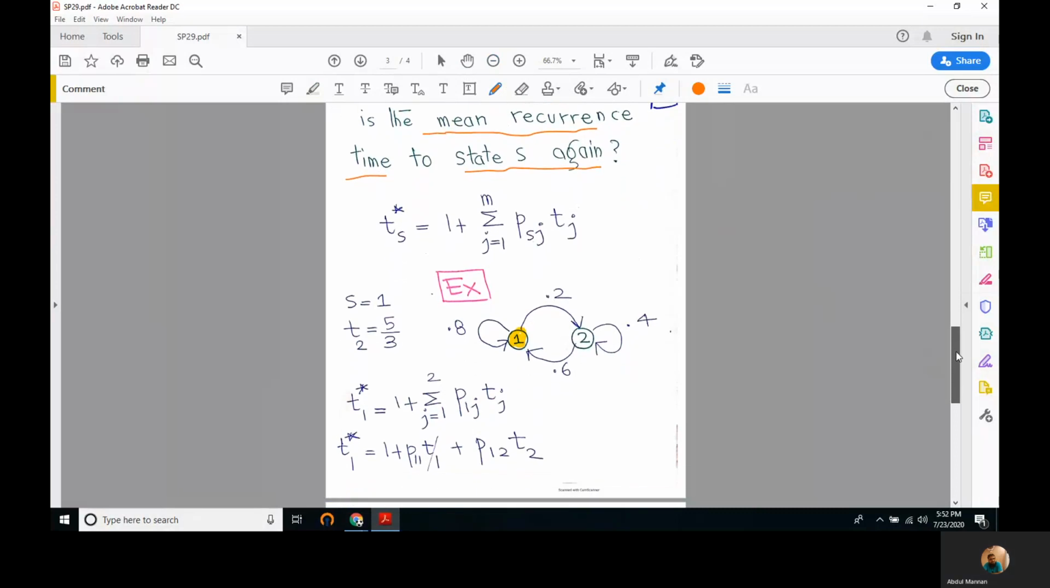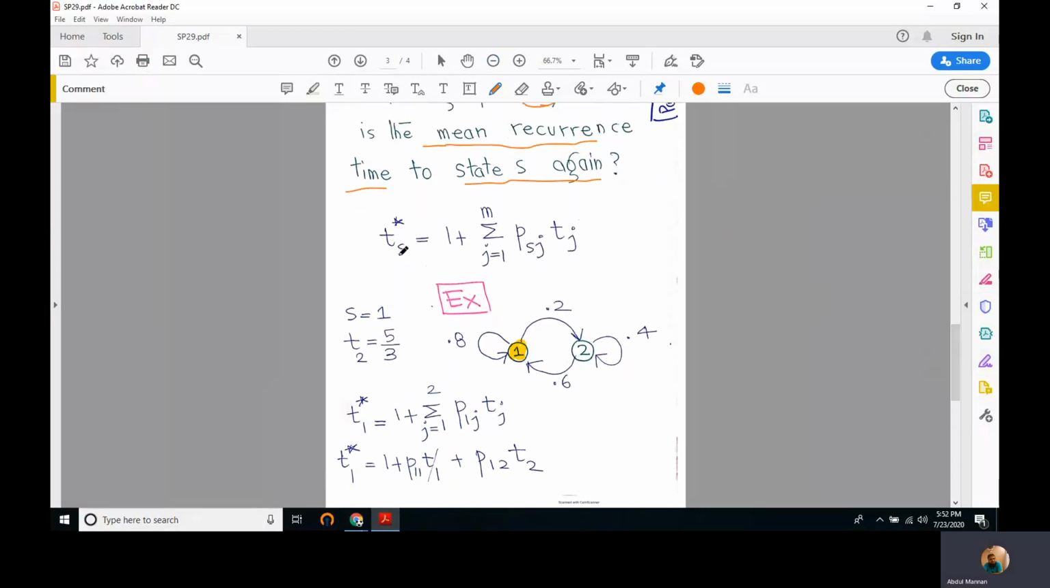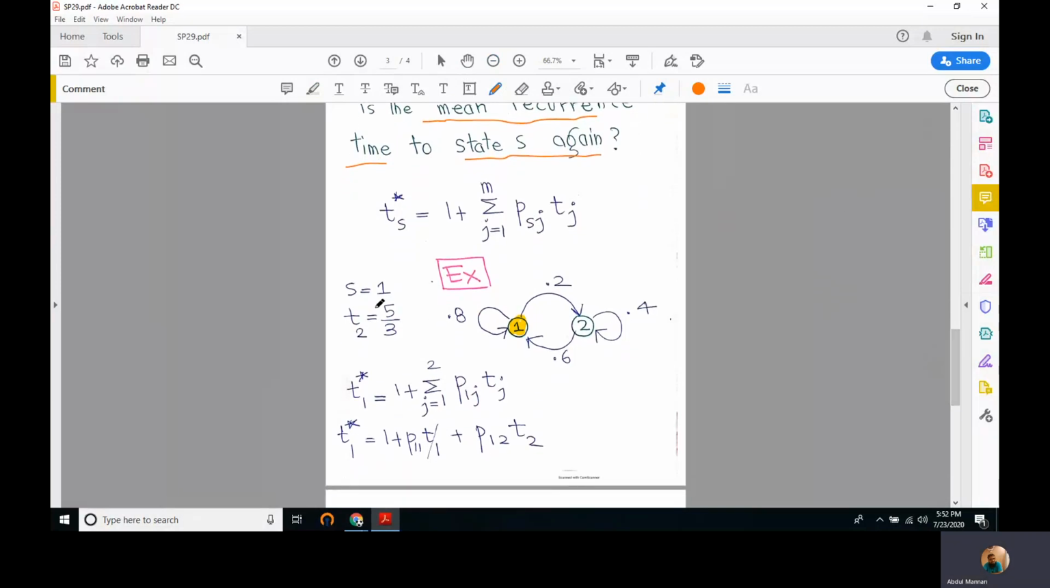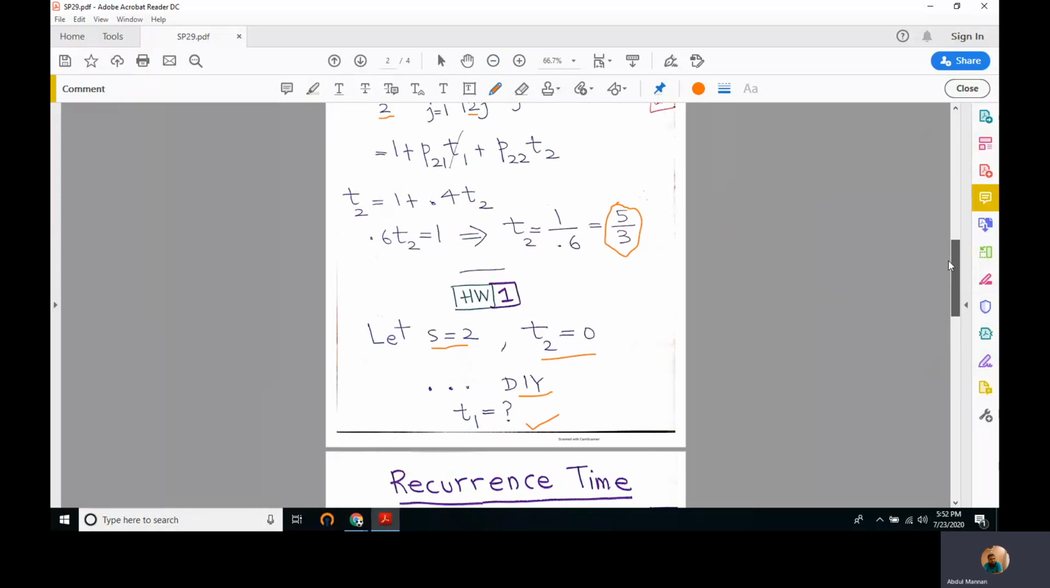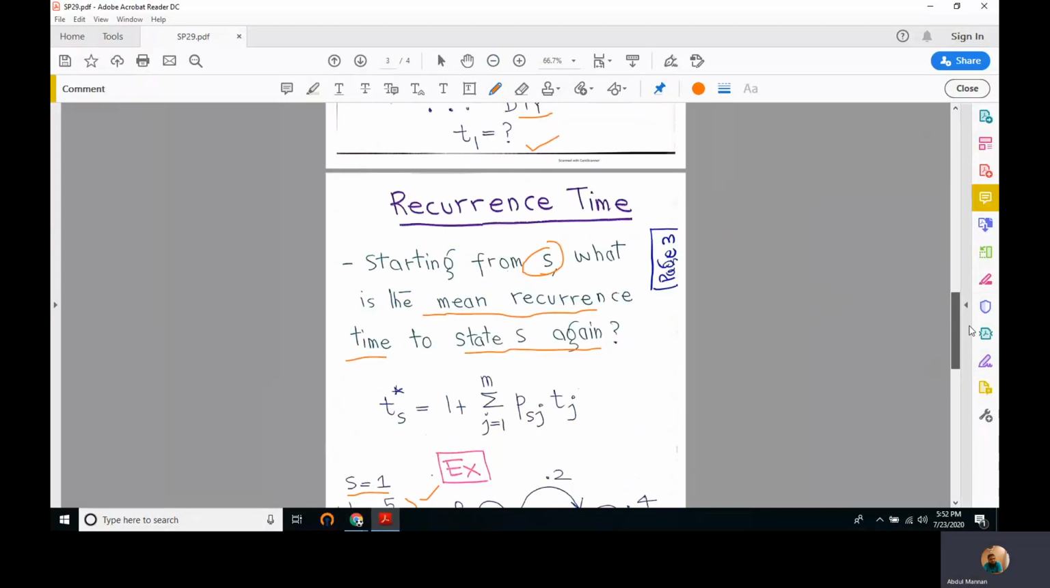For that, we use a similar formula, and we represent it with a static. This t represents recurrence time. 1 plus the sum over j not equal to s of p_sj t_j, where s is the same as this s. So we'll have s is equal to 1, and we have t2 is equal to 5 by 3. How do you know that? We have just calculated for the same chain that t2 is 5 by 3, right?